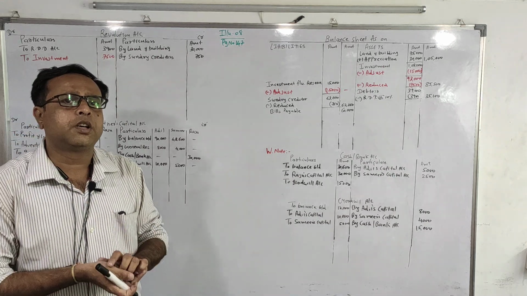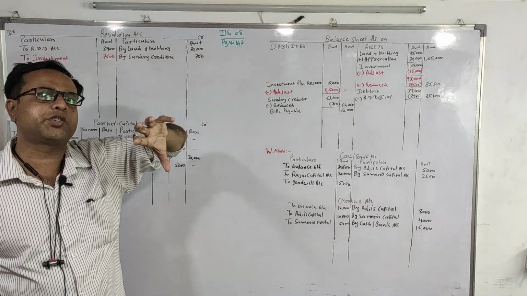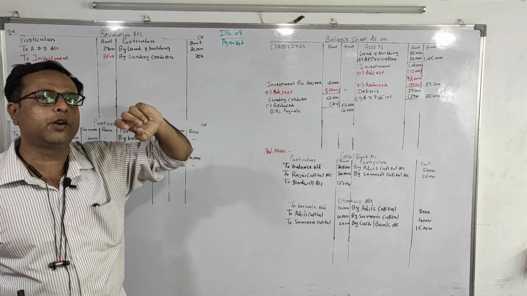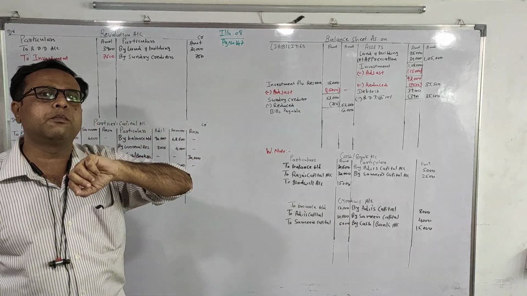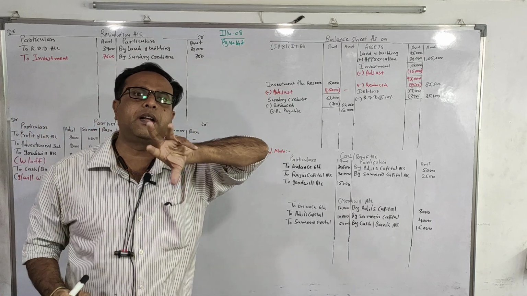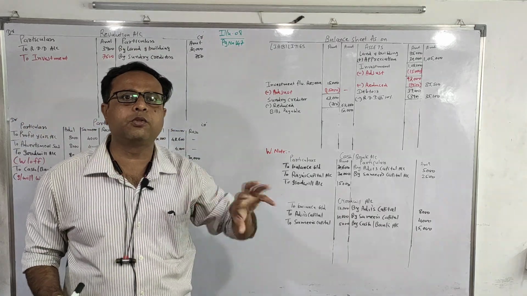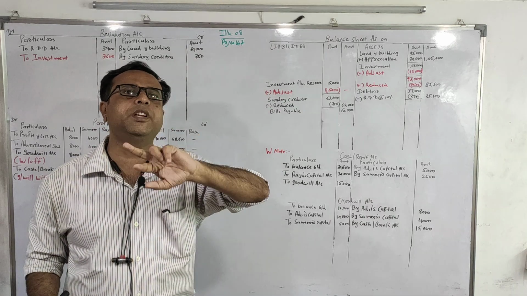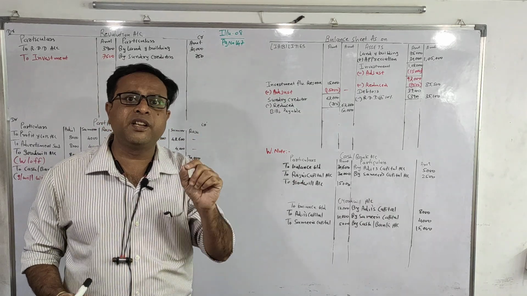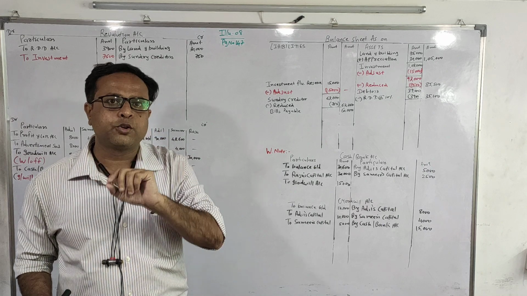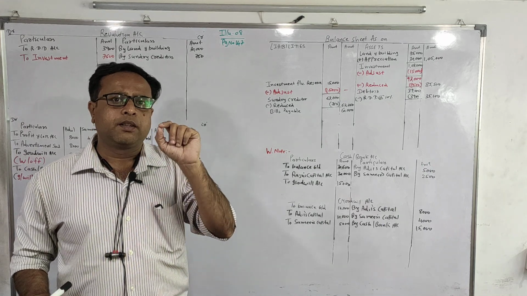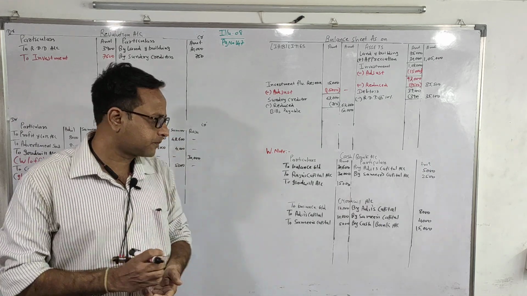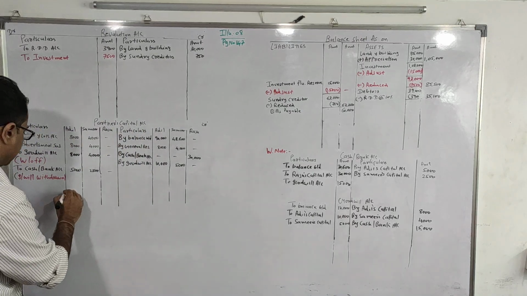So we will find out the new profit sharing ratio of old partners, that is working note number 1, and in working note number 2, by taking Raju's capital as the base, we will find out the new capital of the entire firm, and that new capital will be distributed to all the partners in the new profit sharing ratio. So we are giving effect to that new capital of the firm over here.